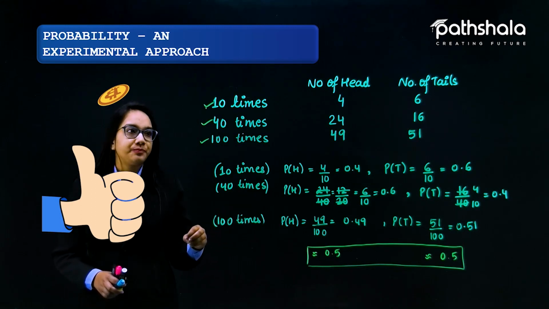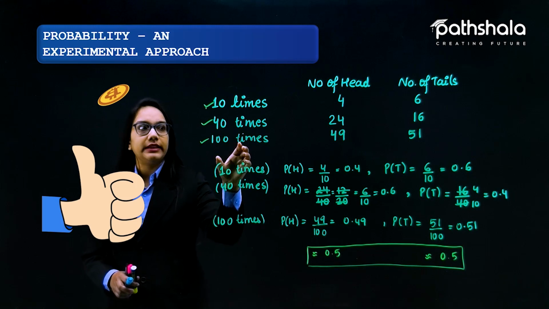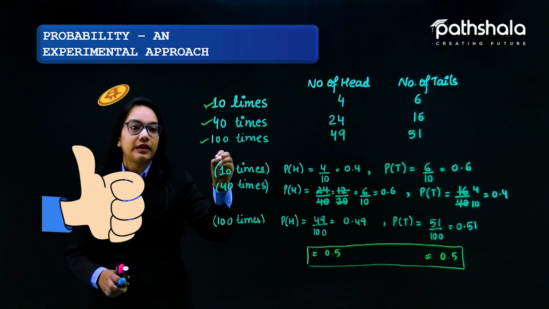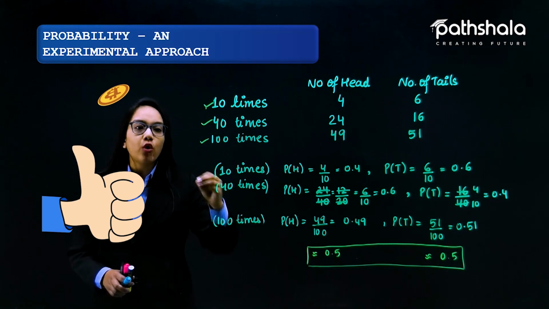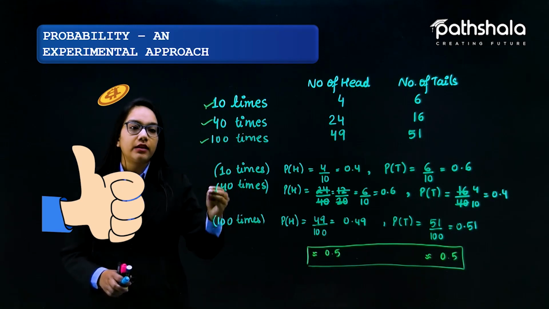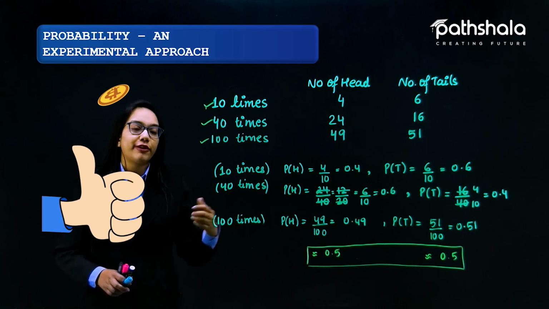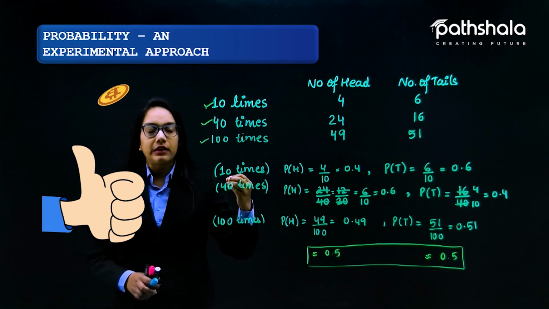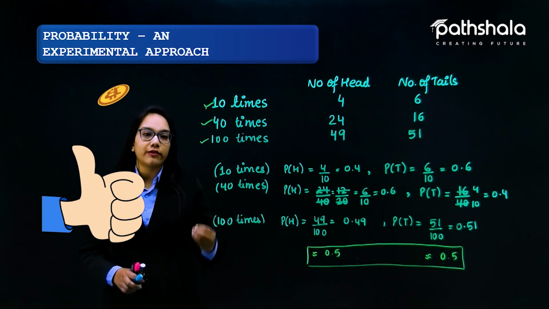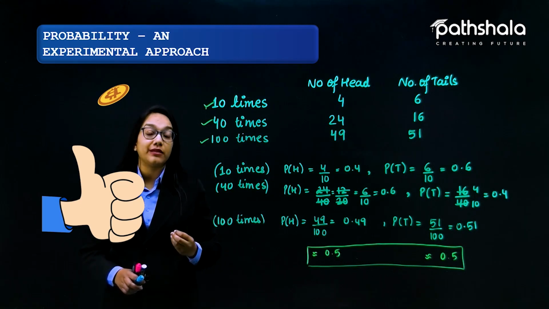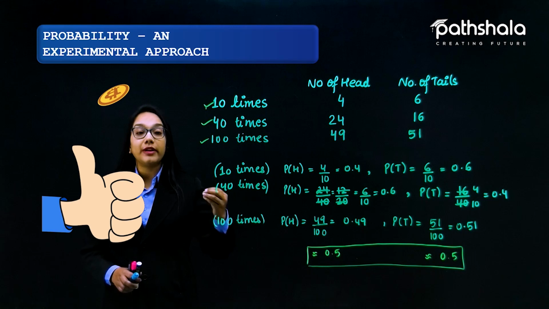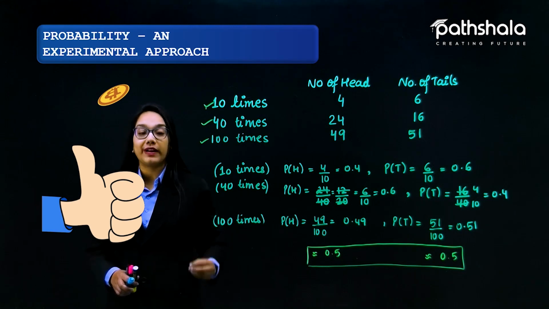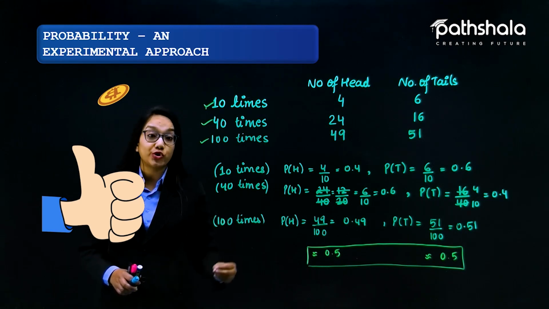I have taken only three experiments, tossing the coin 10 times, 40 times and 100 times. You can take more, either 1000 times or 1500 and so on, but you will always get the same result: the more you increase the number of tosses, the probability of getting a head or a tail always approaches 0.5.